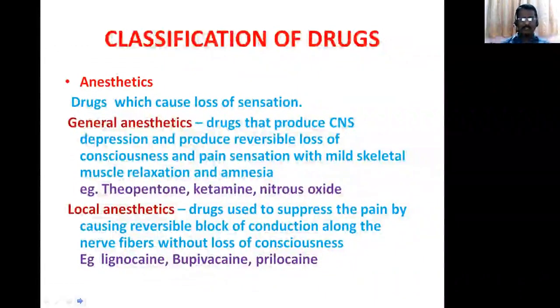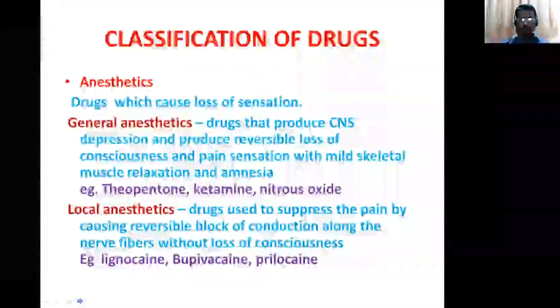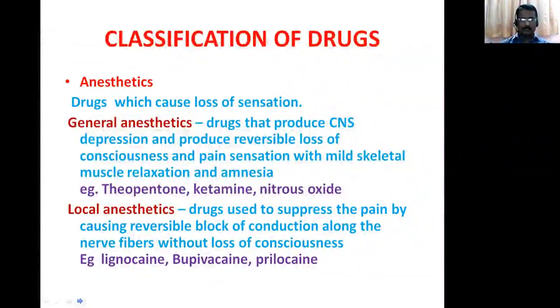And local anesthetics, drugs used to suppress pain by causing reversible block of conduction along the nerve fibers without loss of consciousness. Examples: lidocaine, sensorcaine and prilocaine are local anesthetic agents.